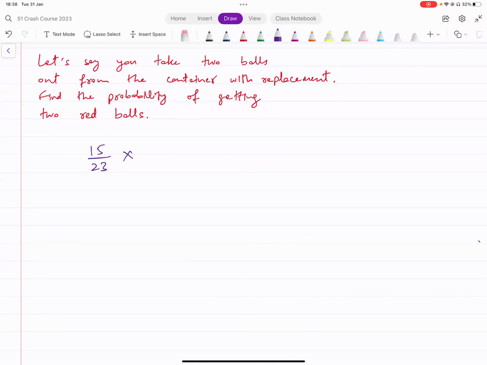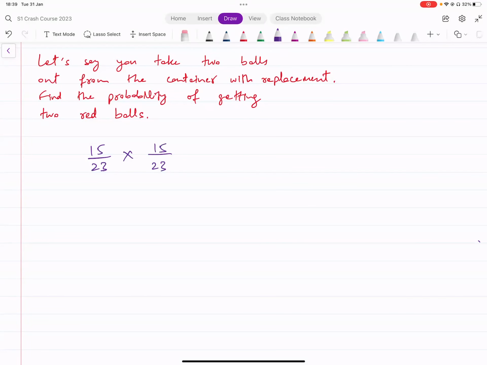What's the probability of getting a red ball the first time? It's 15 over 23. But the probability of taking out a red ball the second time remains the same this time, because the total number of balls is still the same, and the number of red balls is also the same. So the probabilities are repeated here.